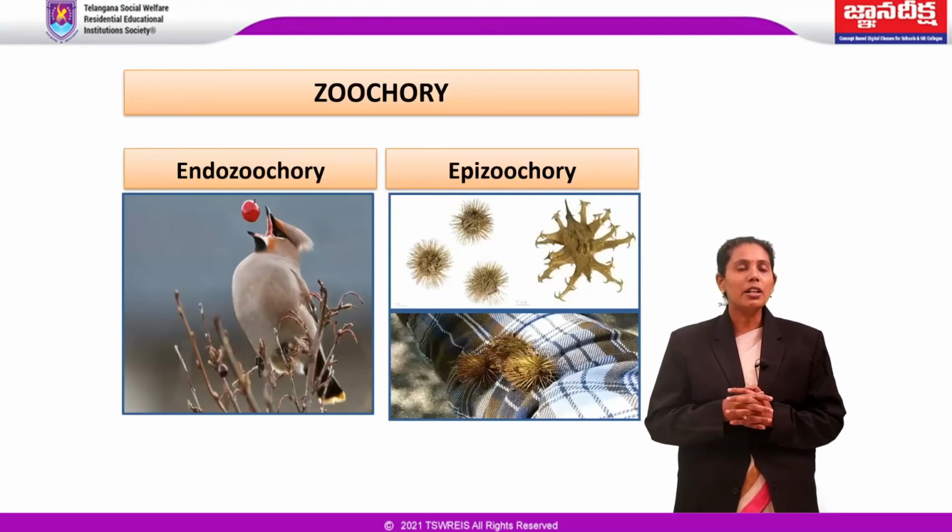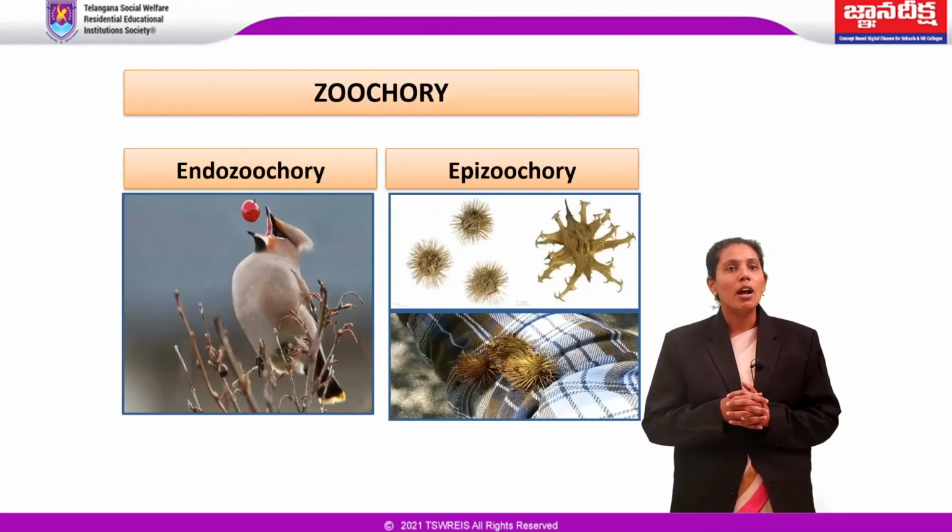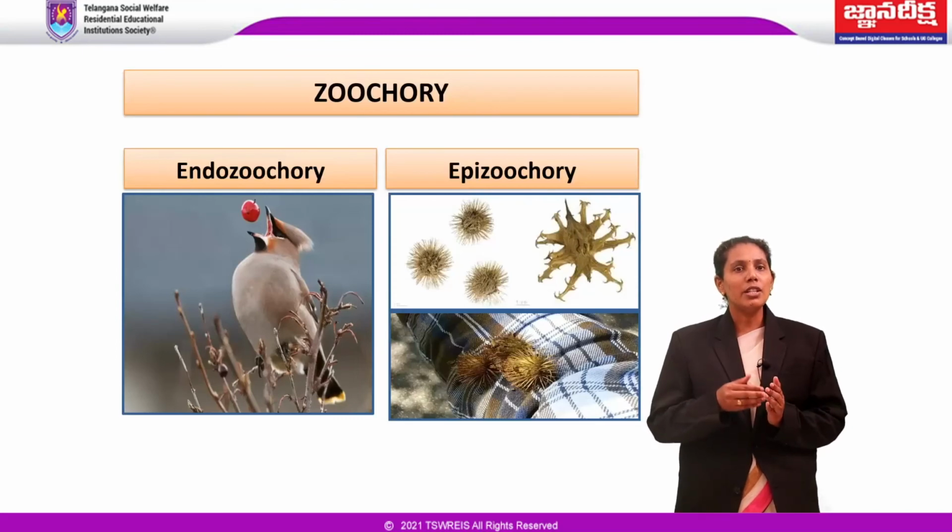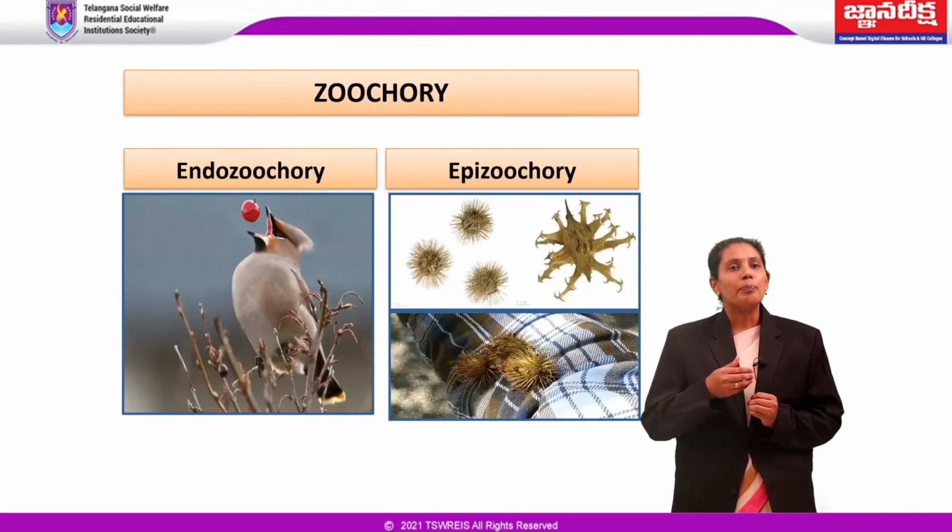Fruits adapted for adherence are often covered with hook-like structures, sometimes minute and sometimes large and imposing. Fruits of many members of the Asteraceae have spines or hooks with the help of which they stick to the bodies of animals and get distributed over a large area.